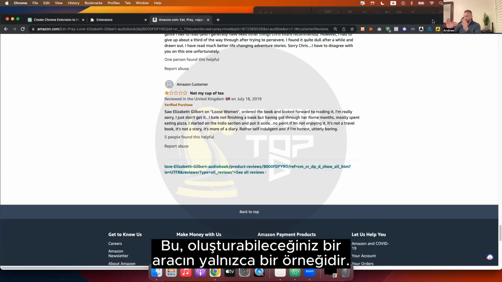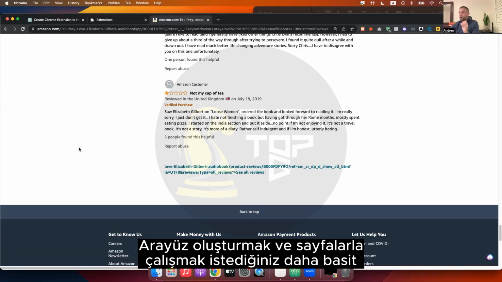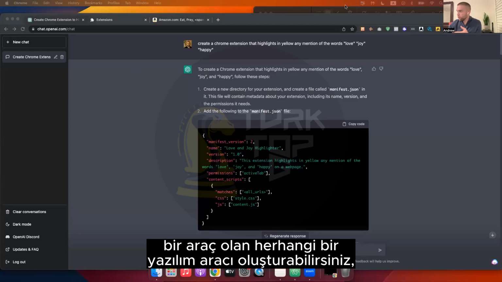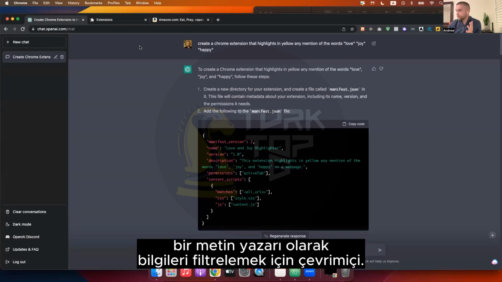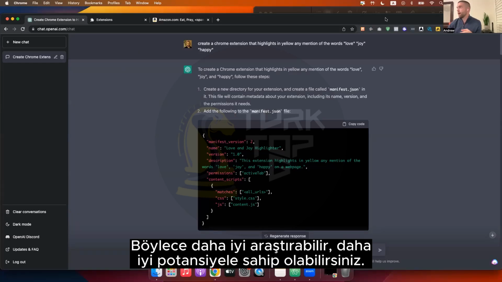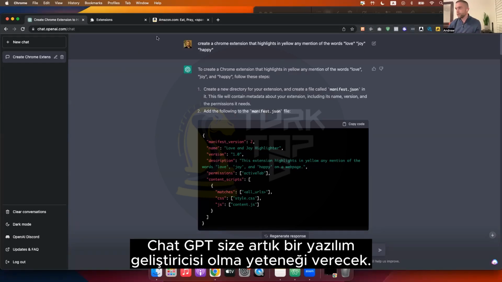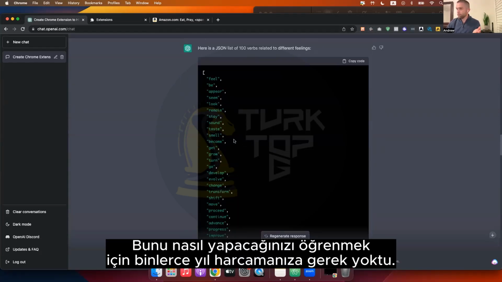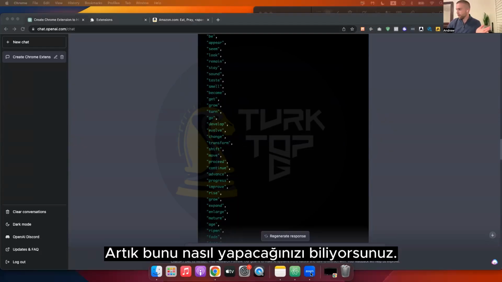Obviously, this is just one example of a tool you can create. You can create any software tool essentially that you want to interface with and work with pages online to filter through information as a copywriter. So you can research better, you can prospect better. ChatGPT will give you the ability to become now a software developer. Surprise, you didn't have to spend thousands of years learning how to do this. You now know how to do this.